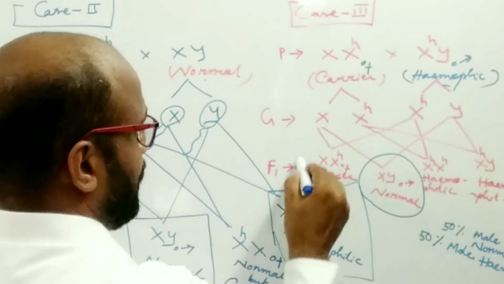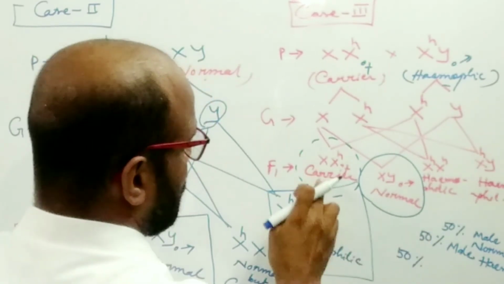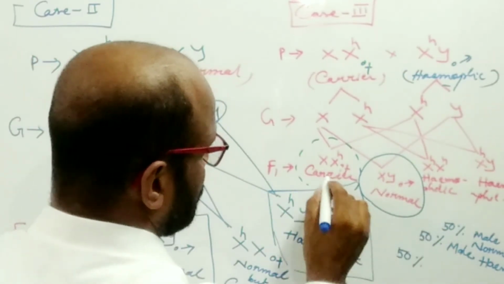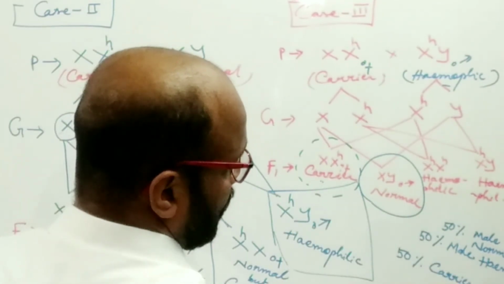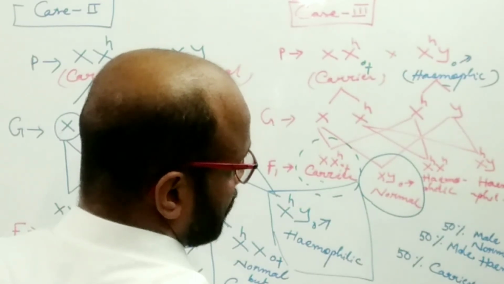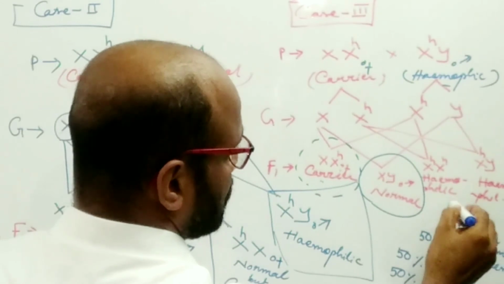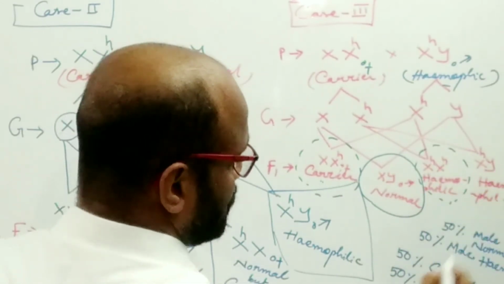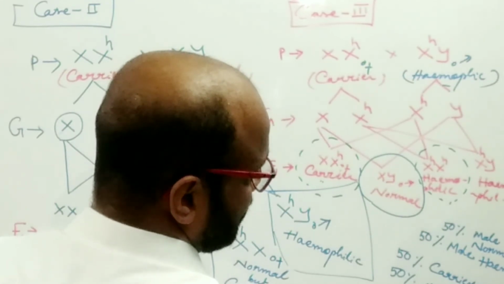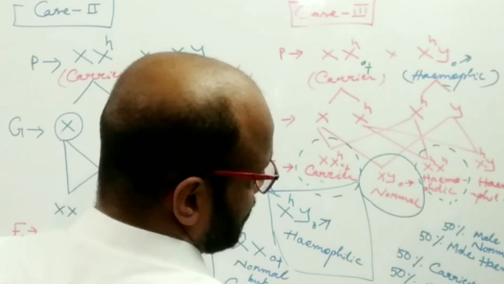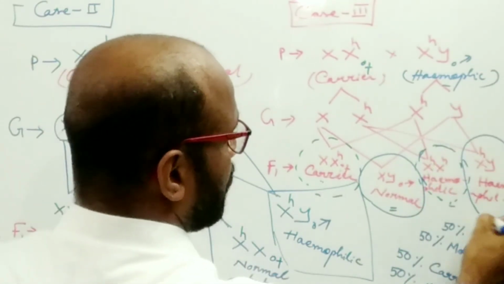In case of females, 50% of females or daughters become normal but carrier females, and the other 50% of daughters will be hemophilic. This is the hemophilic female. And this is the hemophilic male.